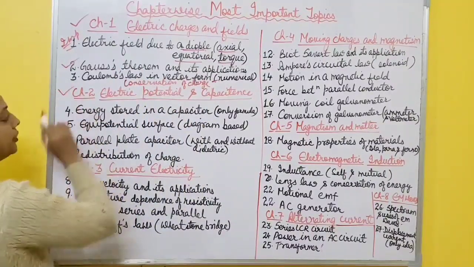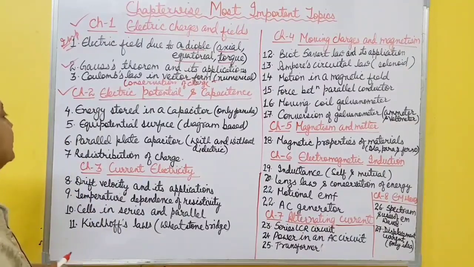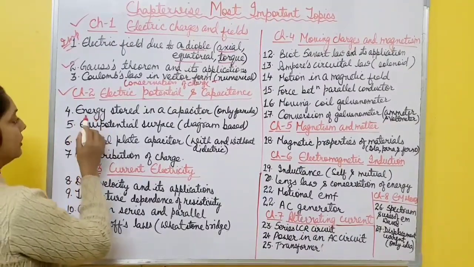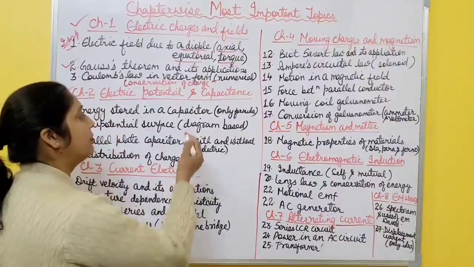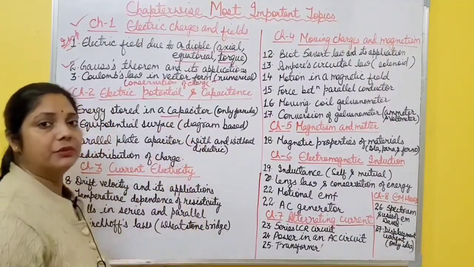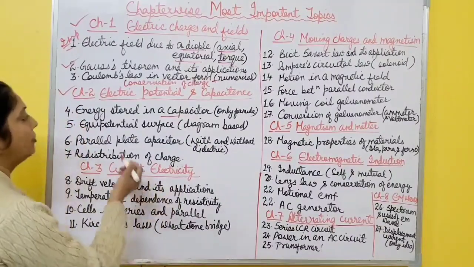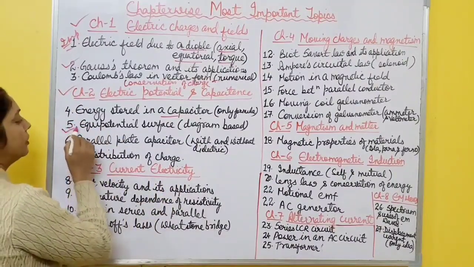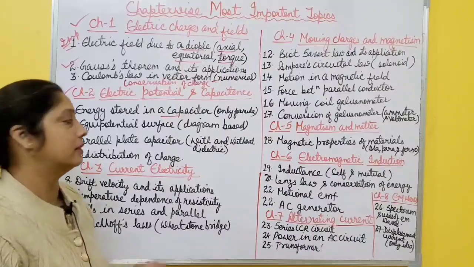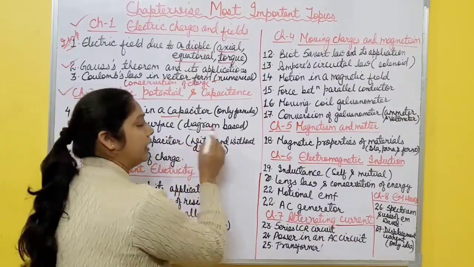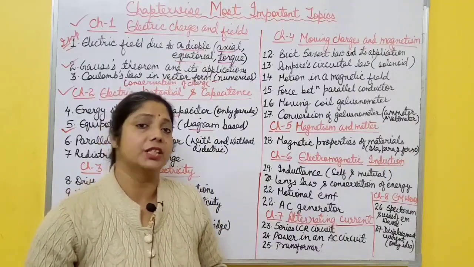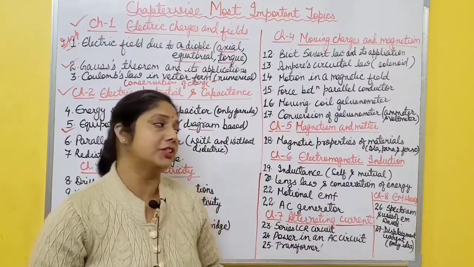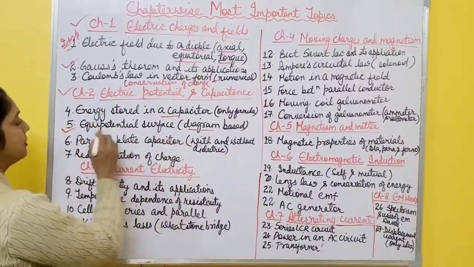Then come to chapter 2, electric potential and capacitance. In this one, first topic is energy stored in a capacitor. No derivation is required, only you have to learn the formula and you have to practice numericals based on that formula, right? Then second one is equipotential surface. Question comes based on diagram. Draw equipotential surface for positive charge, negative charge, for a system of opposite charges. So just diagram based question comes from this one.